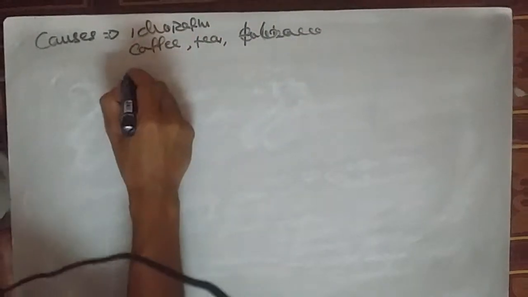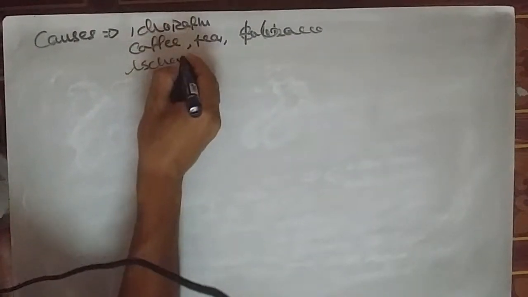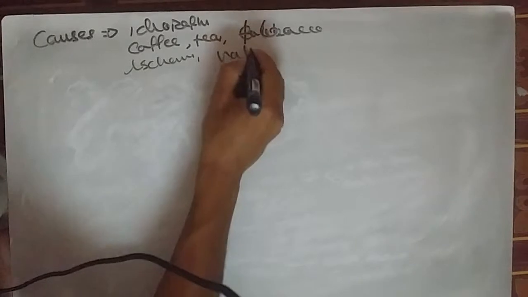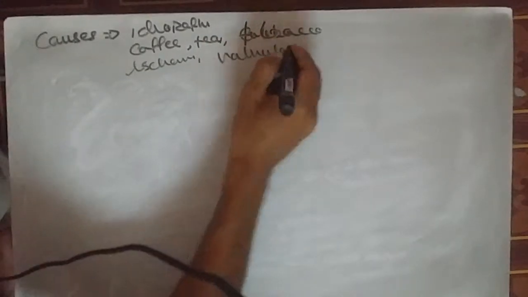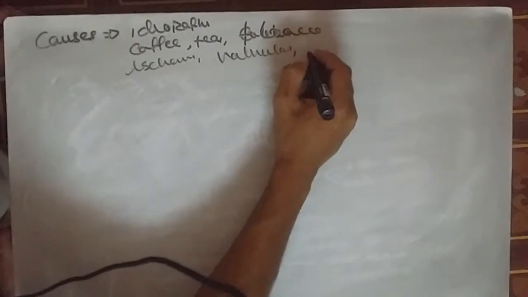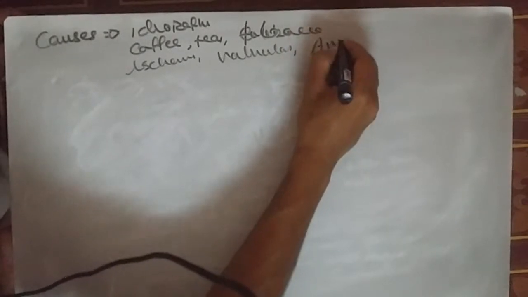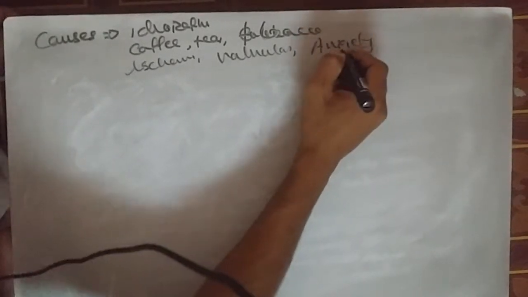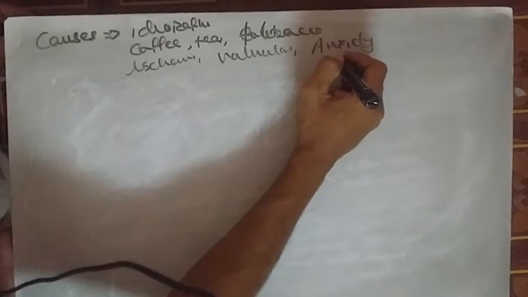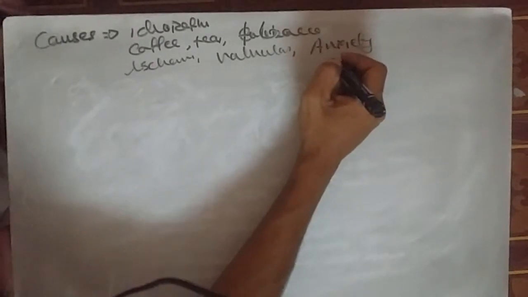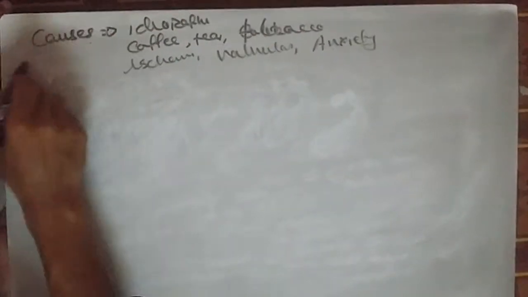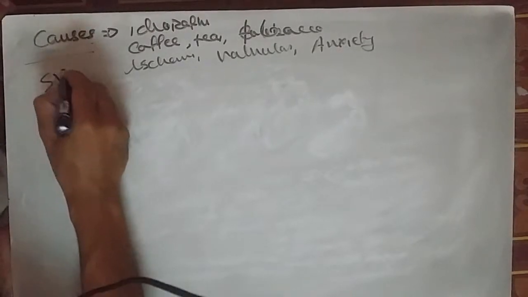It can be due to ischemic heart disease. It can be due to valvular heart disease. Anxiety can also precipitate supraventricular tachycardia. Okay, these are the usually most common causes for supraventricular tachycardia.